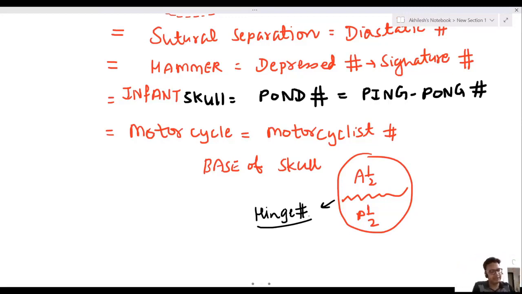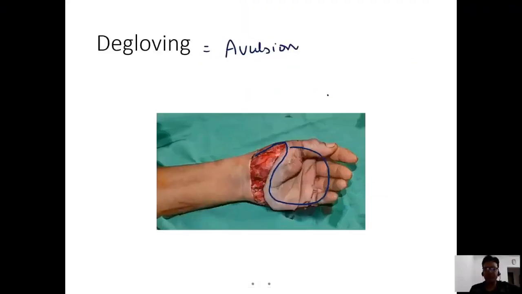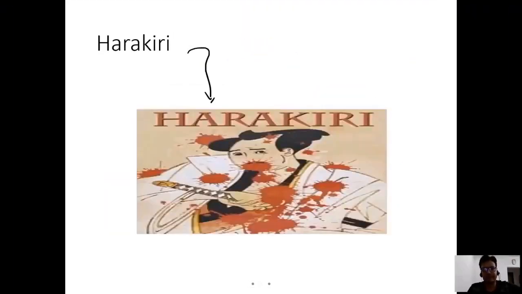Sutural separation is a diastatic fracture. Hammer produces a depressed fracture or signature fracture. Infant skull bone has a pond fracture or ping pong fracture. Motorcyclist has a base of skull fracture, divided into two halves, anterior half and posterior half.